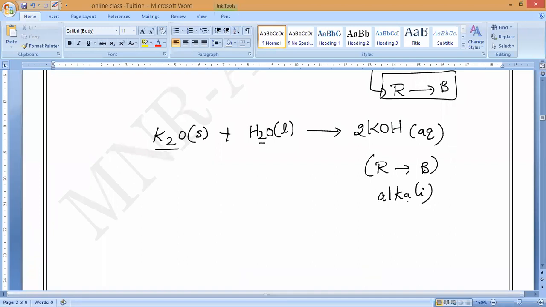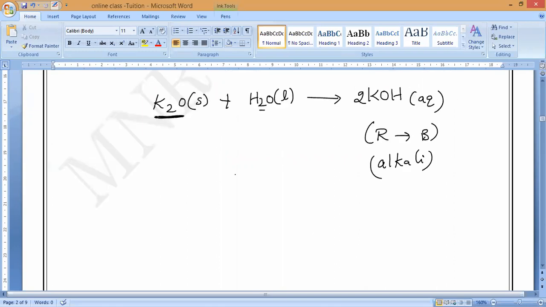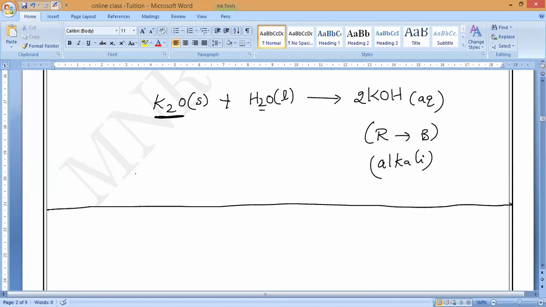So remember, basically most of the metal oxides are insoluble in water. Very few are soluble in water. As an example of the formation of alkalis, we take sodium oxide and potassium oxide, because they are very highly reactive metals, and they will form basic alkalis when they react with water. Any doubt, guys? This is example one. At what temperature will they react? They will react at room temperature itself.